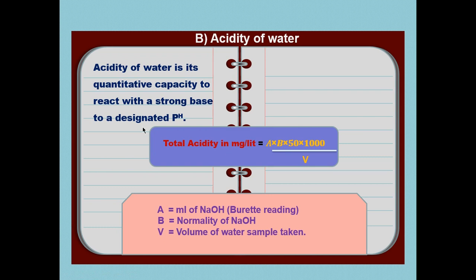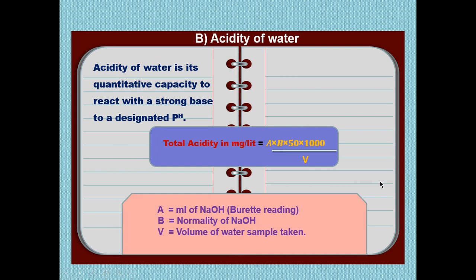Now we are imagining that water contains acidic material. Acidic means H plus ions, and with that we have to titrate the base, that is NaOH from the burette. So only one change we have to make. In the burette we fill NaOH, and we titrate it with the water sample to calculate the acidity. So A is nothing but the ml of NaOH needed to neutralize, B is the normality of NaOH, and V is the volume of water sample taken for the titration.